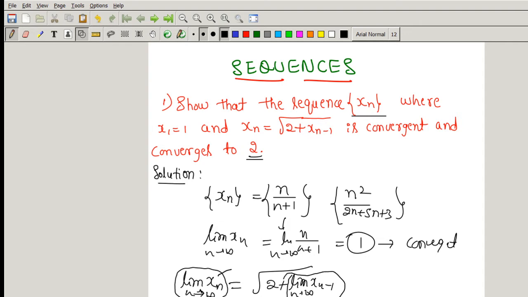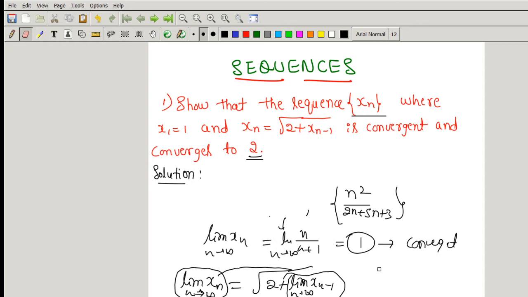These two terms are unknown, so we can't say whether the sequence is convergent or not. So for these types of problems, we will use some other definition of convergence of a sequence or some application of some theorems.